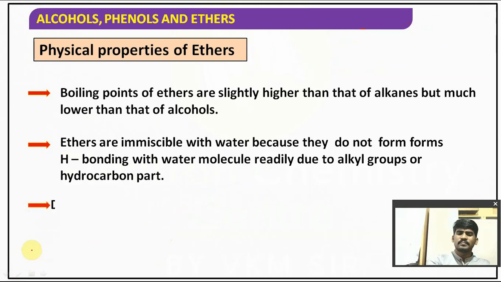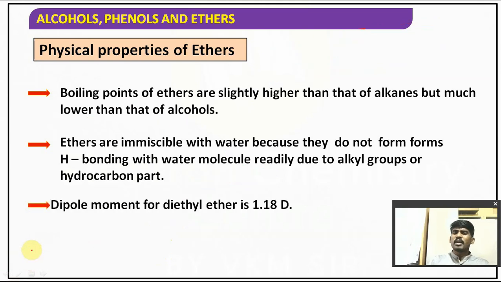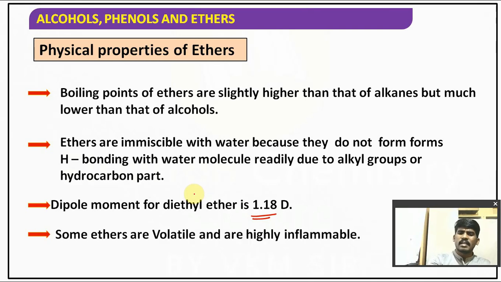Is it clear? Now the dipole moment for diethyl ether is 1.18 D. So generally polar, but less polar. Polar compounds only, but less polar compared to alcohols. Some ethers are volatile and highly inflammable. Generally volatile ethers are highly inflammable, right? They can catch fire.